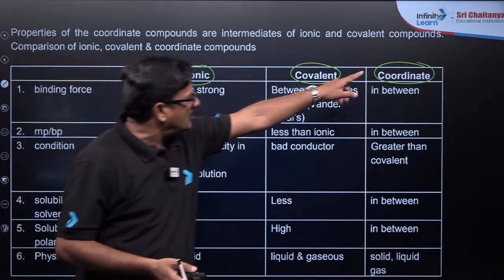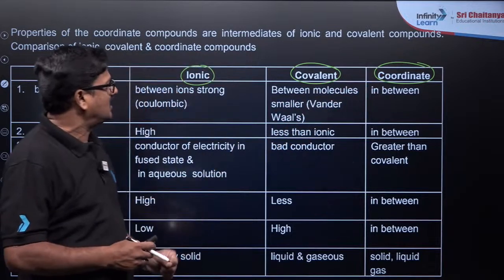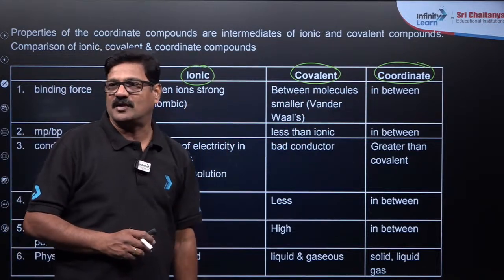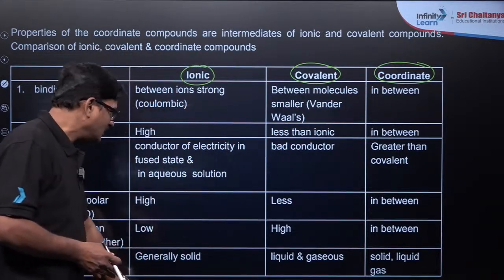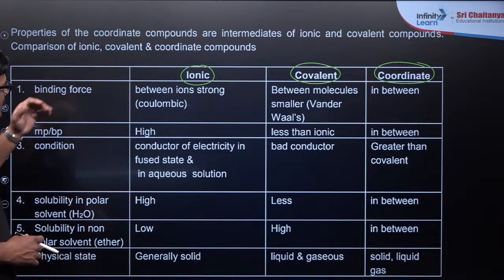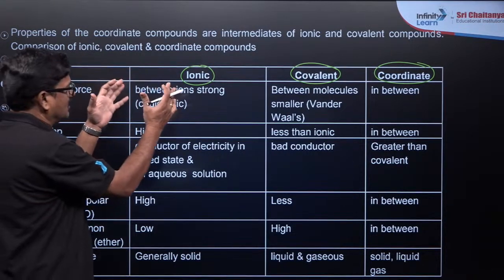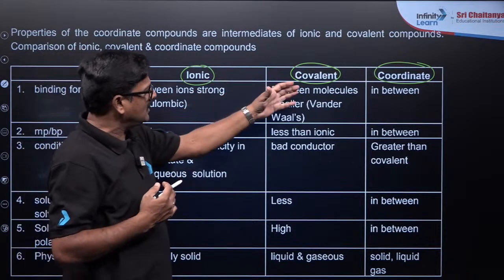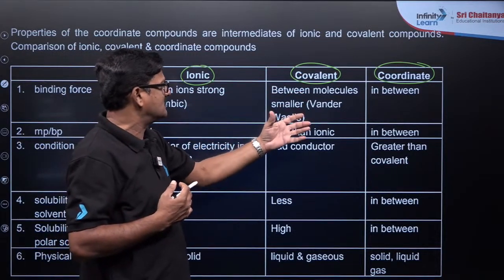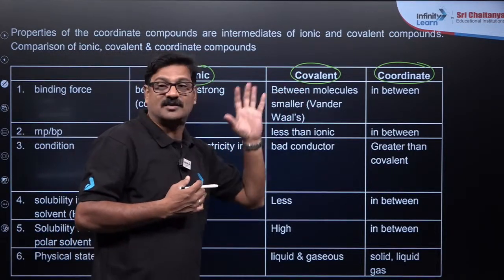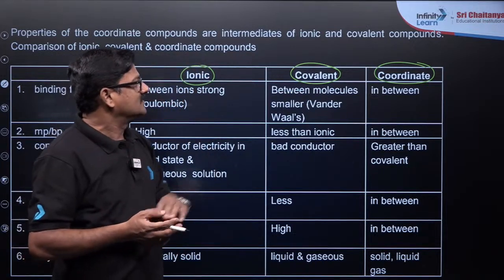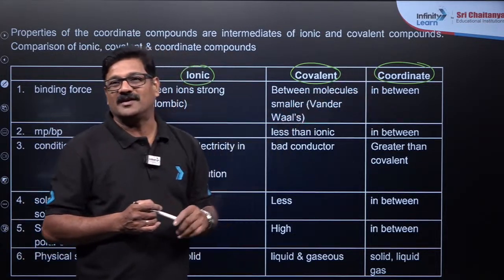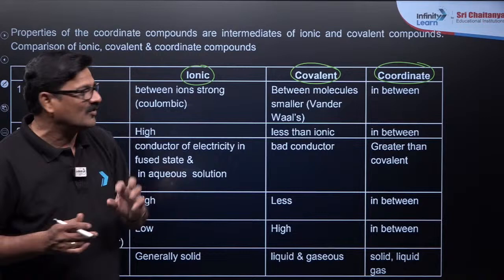And coordinate covalent bond का जो properties आता है ना ये दोनों के बीच में होगा. And you can see here, dear children, binding force. So between the ionic, the binding force is a Coulombic force, and between the atoms the covalent bond is the van der Waals force among the molecules, and the coordinate covalent bond the bonding is going to be in between होगा.